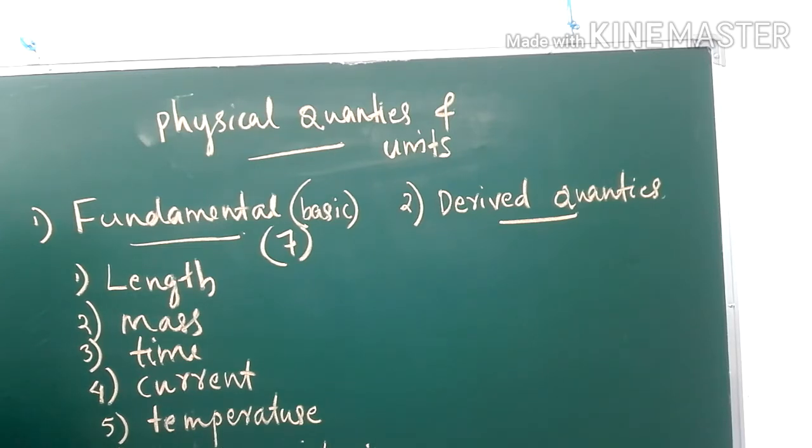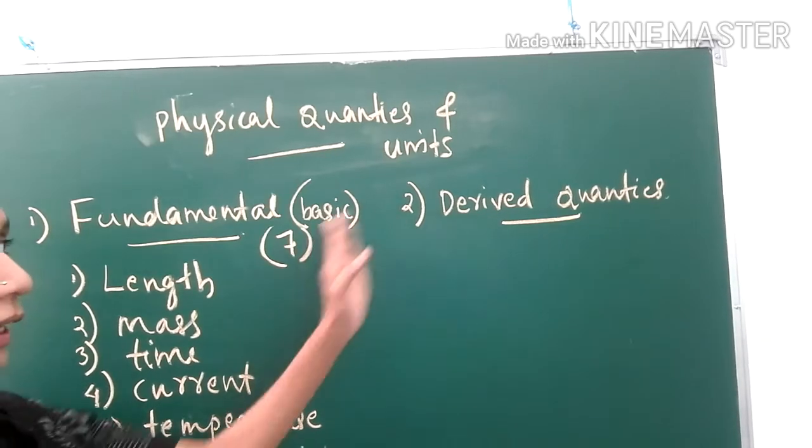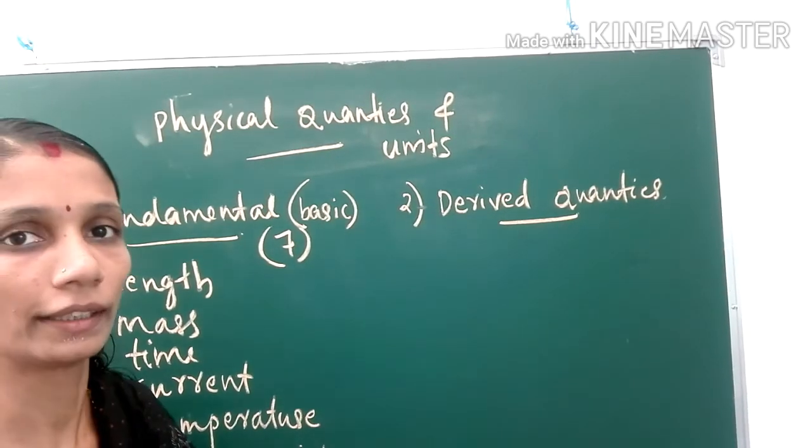Do you understand? I hope it is clear. Fundamental quantities are the independent quantities: length, mass, time, current, temperature, luminous intensity, and amount of substance. Correct. We can go to the next one, derived quantities.